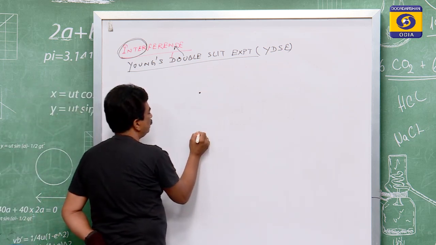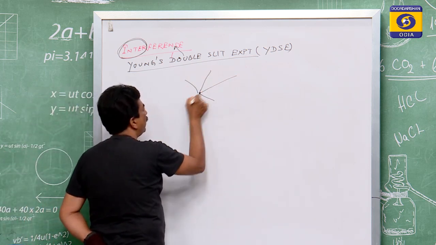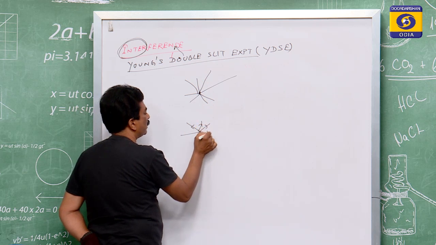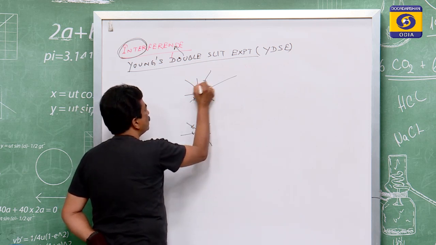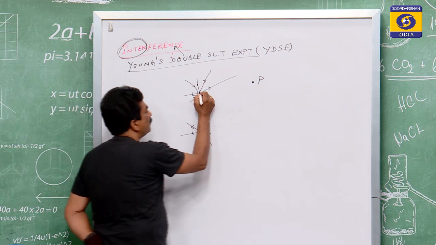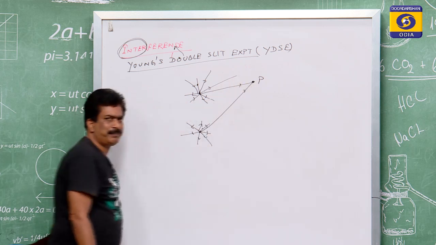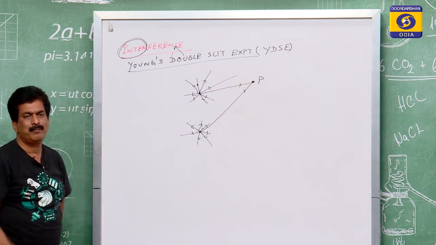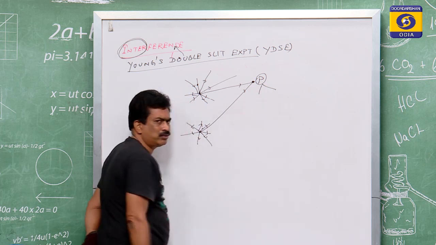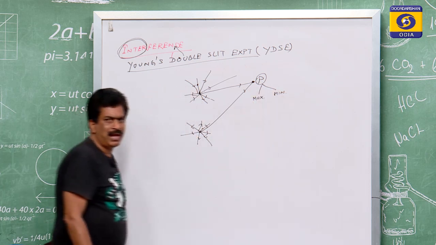Suppose you have two torchlights, each giving rays in all directions, and these rays meet at a point, say P. The point P is treated as the point of interference, and there it produces two cases: maximization or minimization.